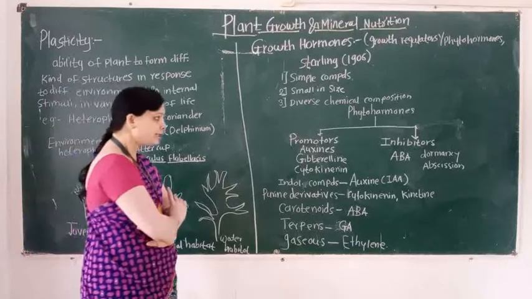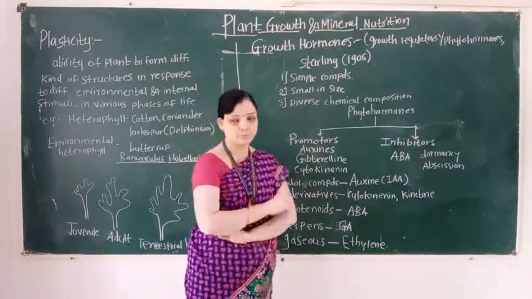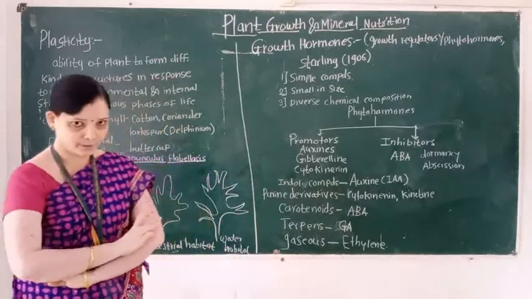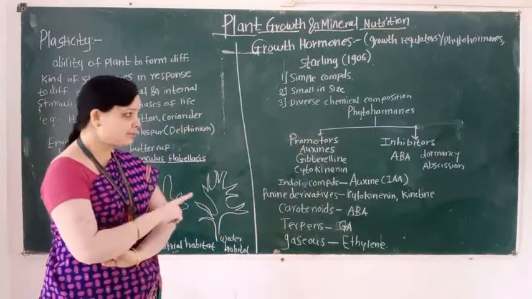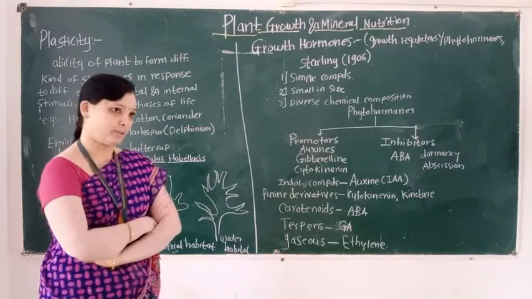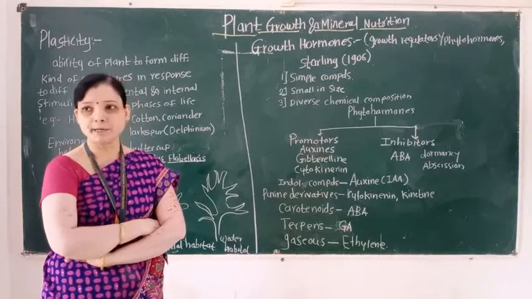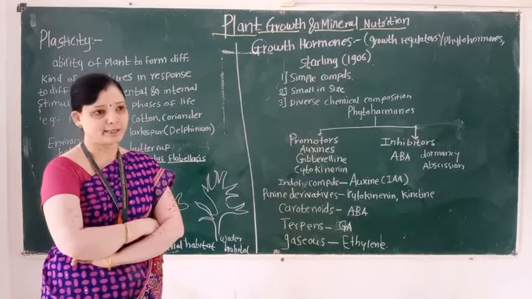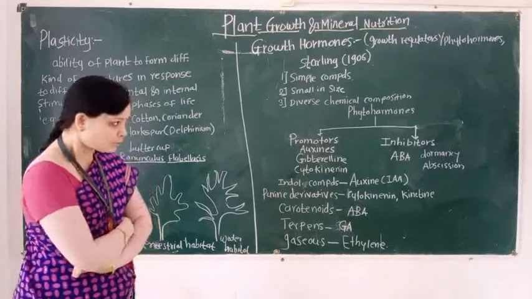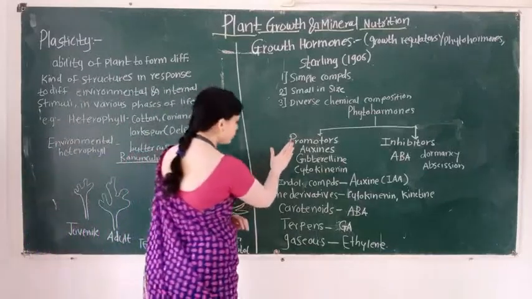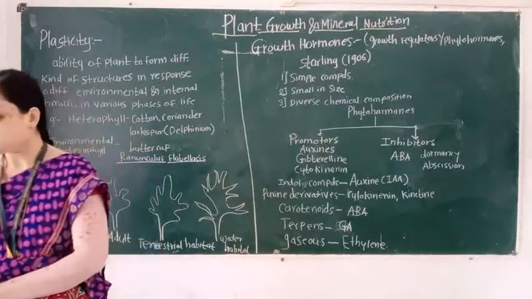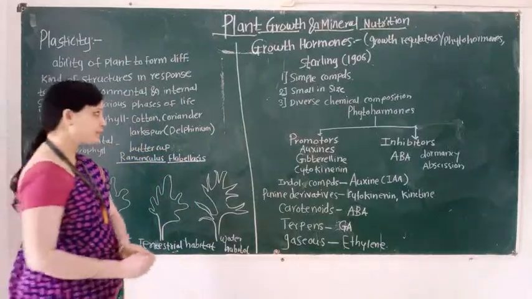Then inhibitors involve which type of growth hormone? Inhibitor first is known as ABA. What is the meaning of ABA? ABA, that is abscisic acid. So what is the role of the promoters? Promoters are involved in cell division.